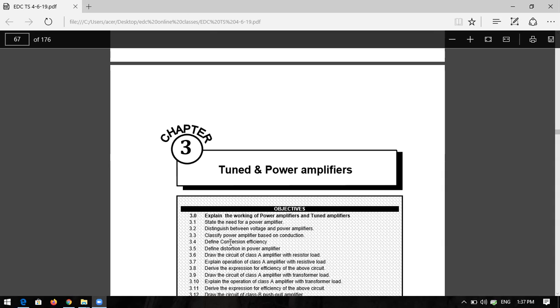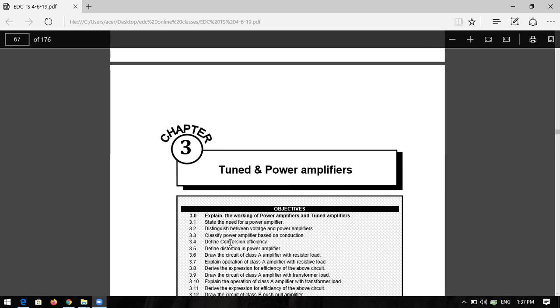Completed the voltage amplifiers, different types of voltage amplifiers, their working principles, applications. And now we have to go for power amplifiers and tuned amplifiers. So, power amplifier, we already discussed that it is the large signal amplifier. Why is it a large signal amplifier? Because you are increasing the amplitude or strength of an input signal very largely.